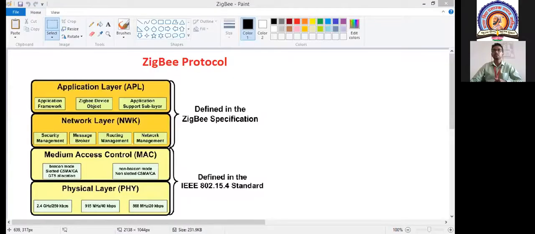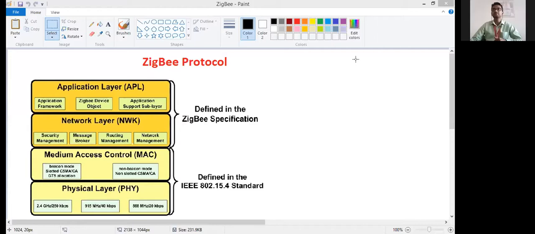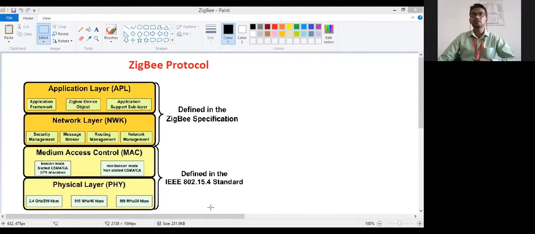It has very low power consumption also. In the case of Zigbee, power consumption is low; the power consumption of Bluetooth is high. So the number of layers of Zigbee are shown over here on your shared screen. You can see this Zigbee protocol.